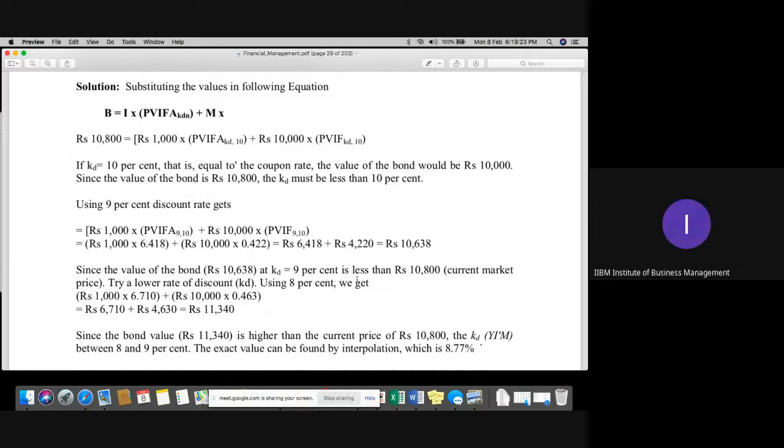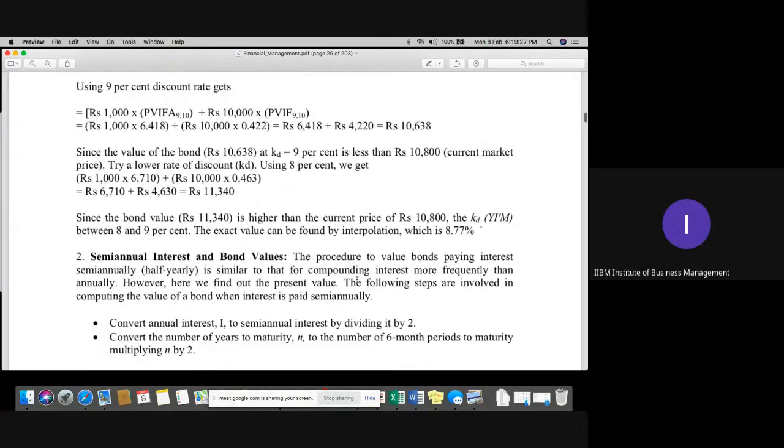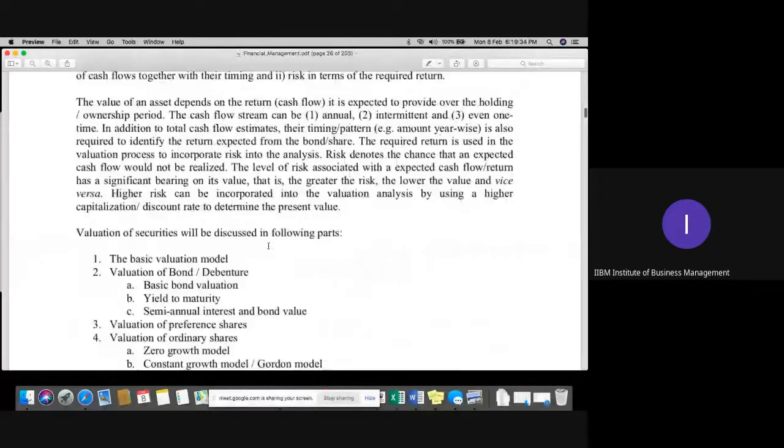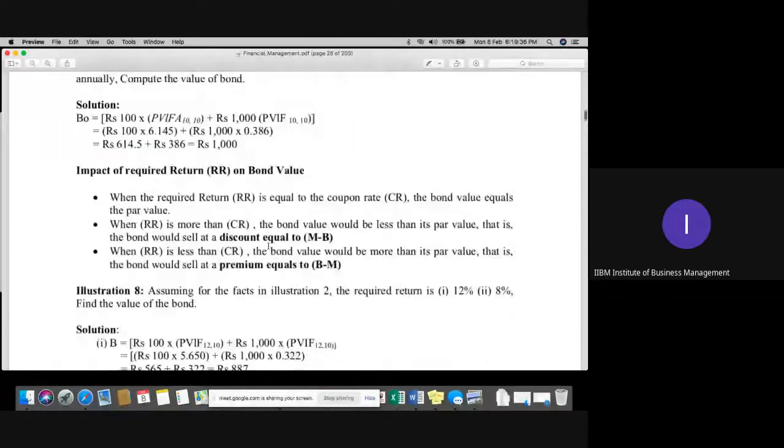Okay, sir. Fine. Thank you so much. Let's move to the next method, please. Semi-annual interest and bond value. I think the next method we have is semi-annual interest and bond value.